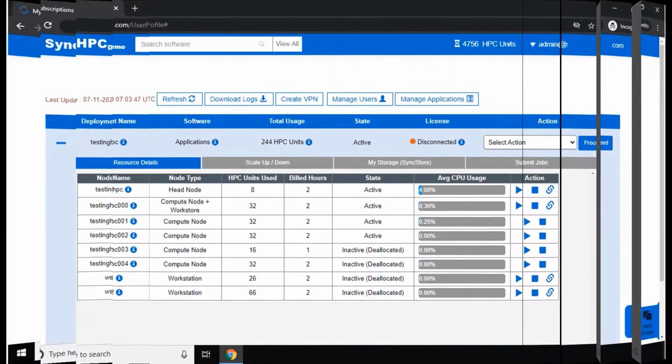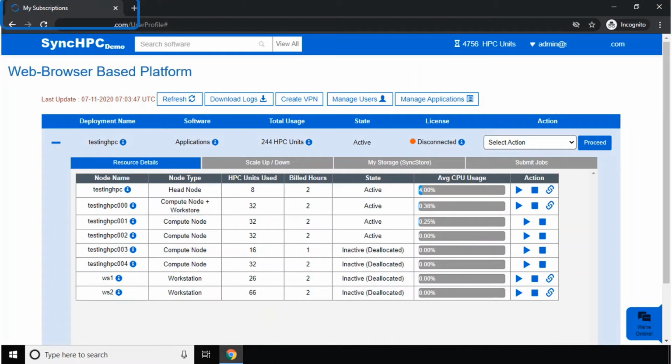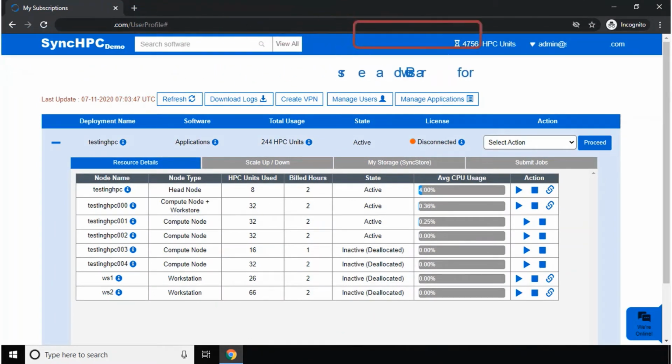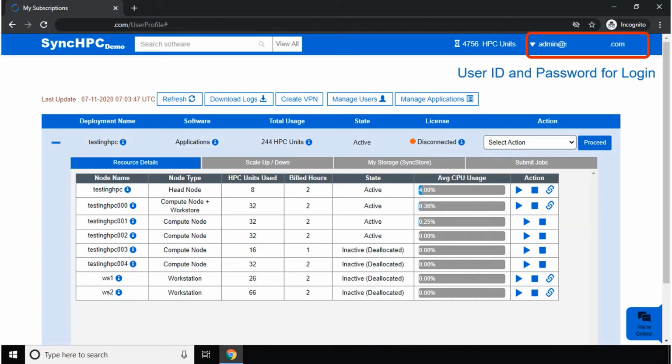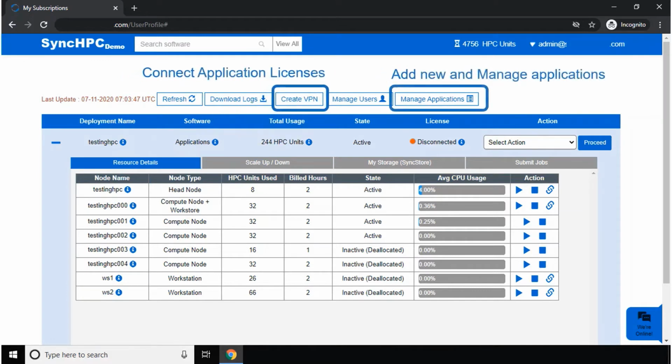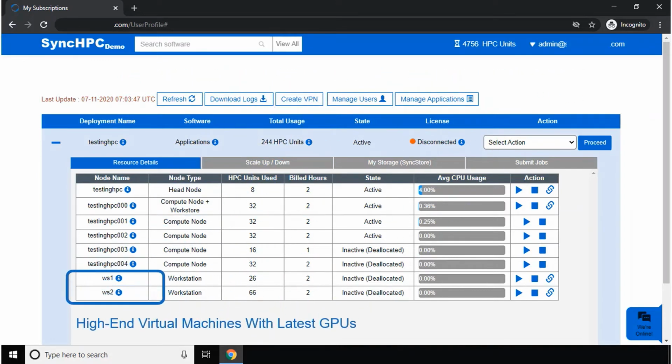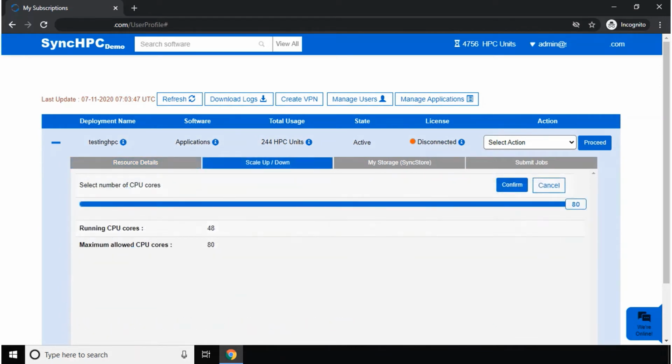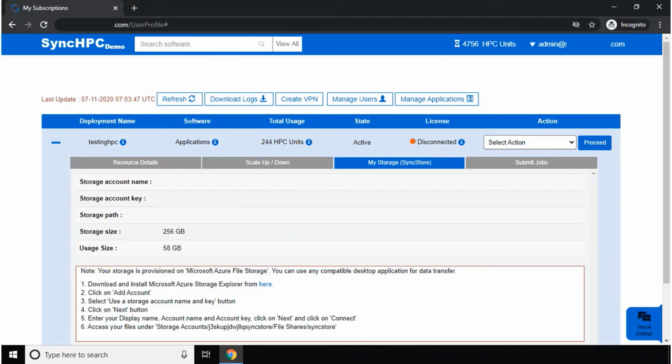As SyncHPC is a web browser-based platform, users can access it from anywhere at any time. This is the structure of SyncHPC, where users can manage their clusters and submit their respective application jobs. It also allows you to access high-end Windows workstations. Users can also scale up and scale down the number of cores as required for their jobs. Users can also get connected and access their cloud storage with SyncHPC.